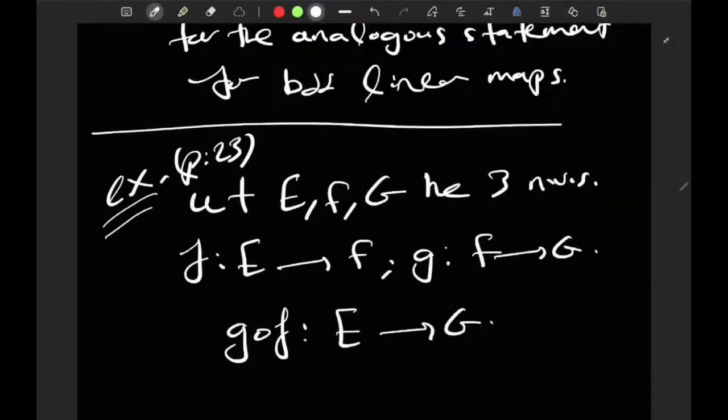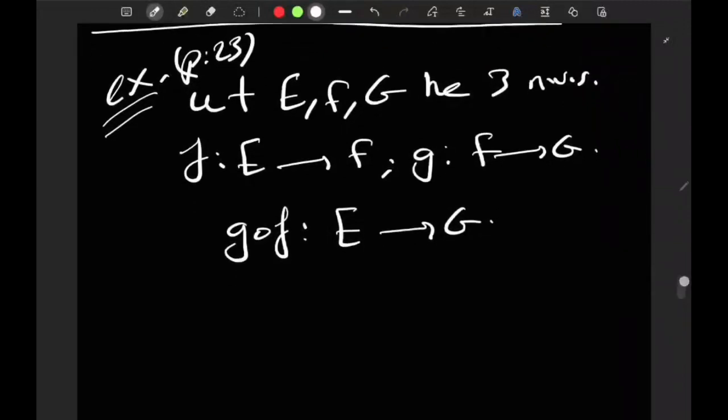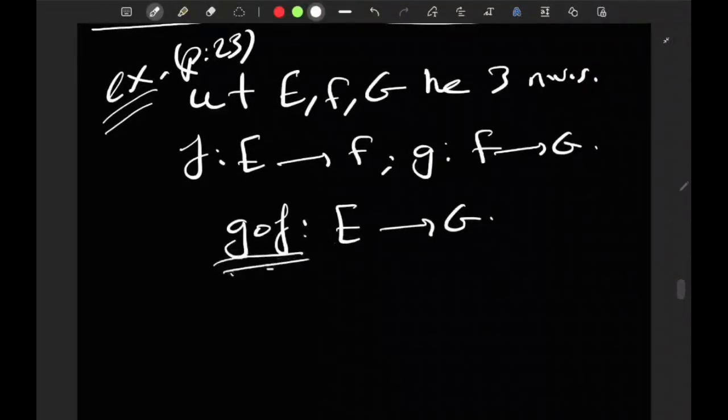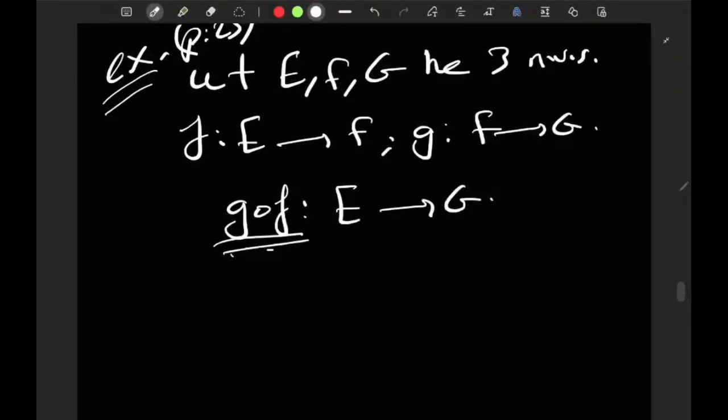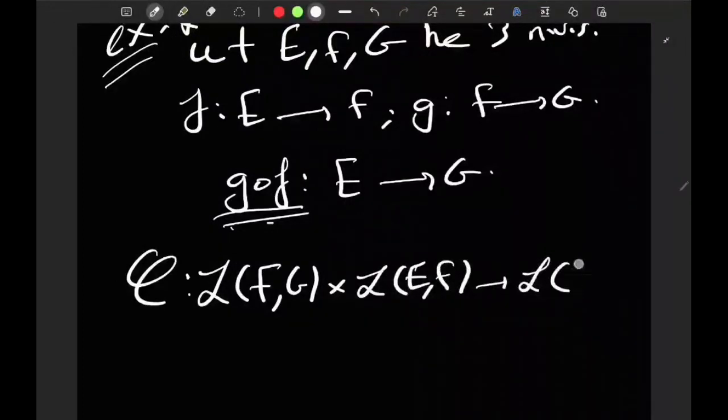All linear maps, of course. We're talking about linear maps. So g and f are linear maps. I would want to talk about this composition, and the mapping I'm considering looks like this. So phi has domain L of F,G, because I'm going to compose g f. So L of F,G cross L of E,F, and it's going to land in L of E,G.